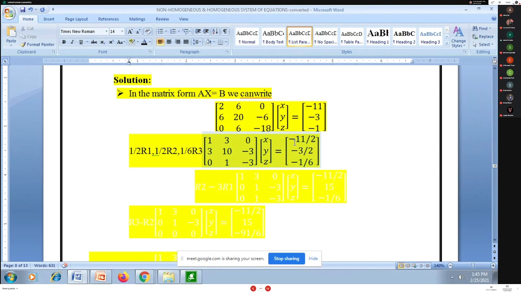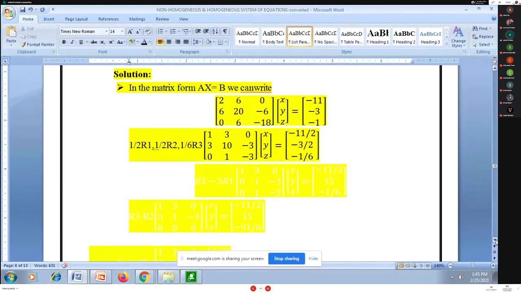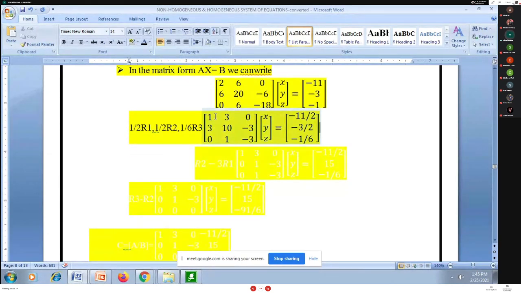For the row above, I'm just dividing R1 by 2. So the right hand side entry becomes -11 by 2. Below, the R3 right hand side entry becomes -1 by 6. So don't forget to apply similar row transformations on B there. Now the next step: in column 1 I require the entries to be 1, 0, 0.